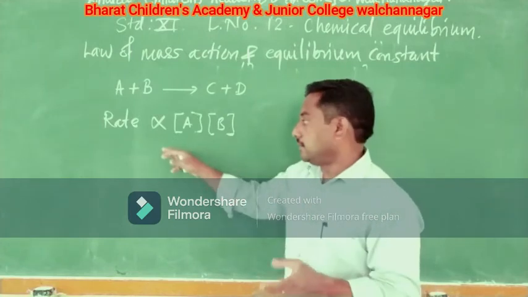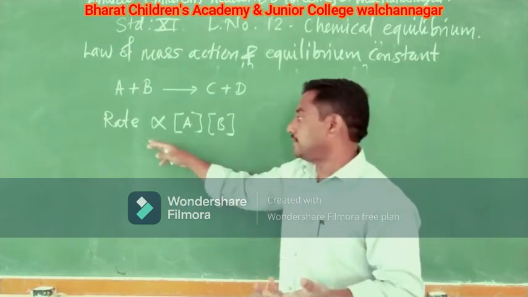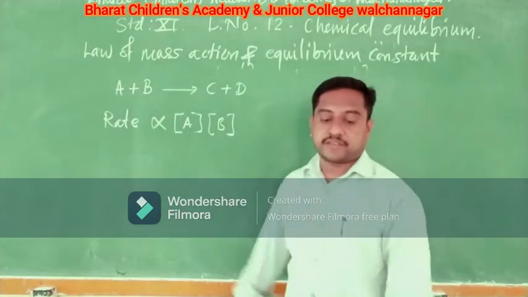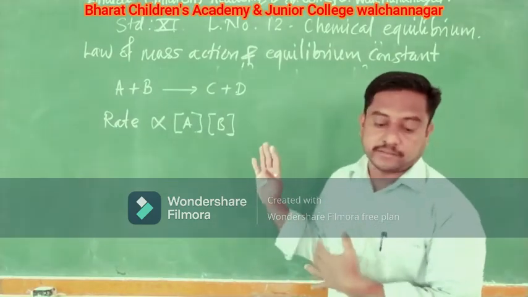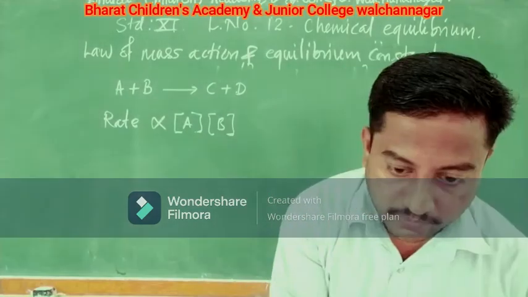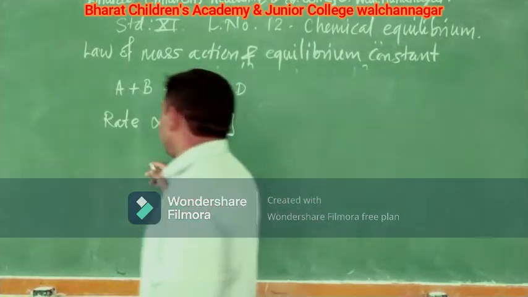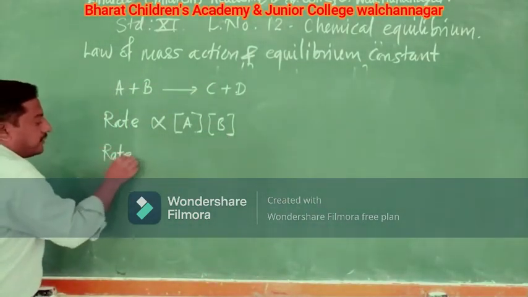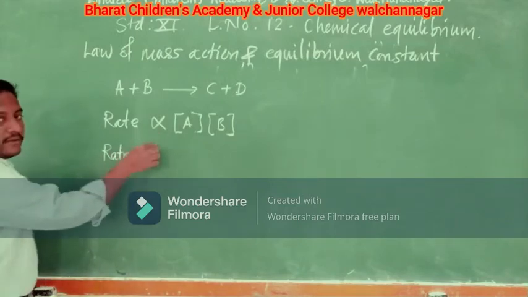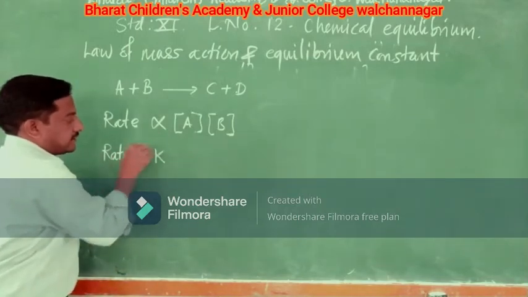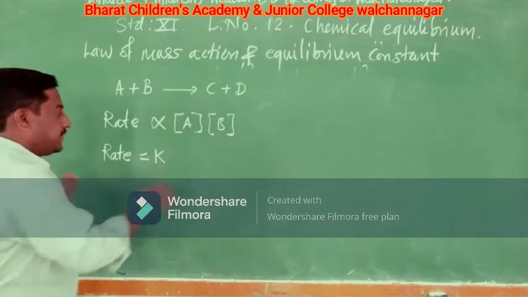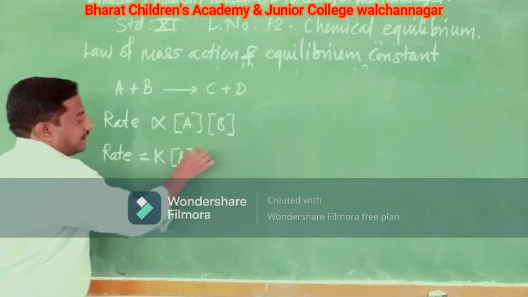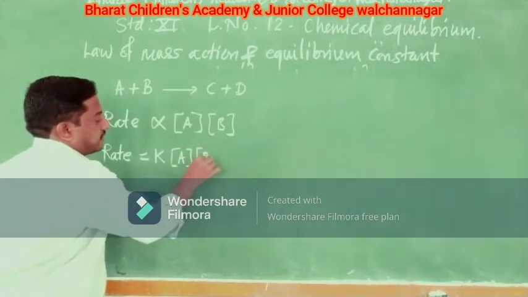Or you may say, instead of product, the rate of the reaction is directly proportional. That is nothing but the law of mass action. So this is how you lead the simple relation. Now let us see how it turns into the mathematical expression. When you remove the proportionality sign, we should take a constant. If I take k as a constant, then rate is equal to k into concentration of A into concentration of B.